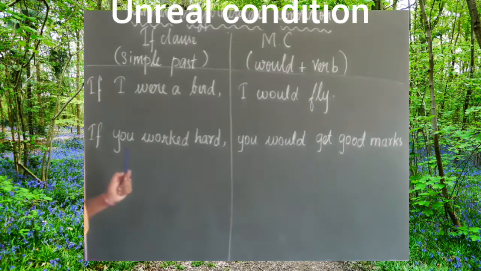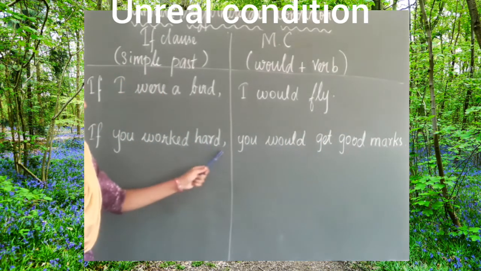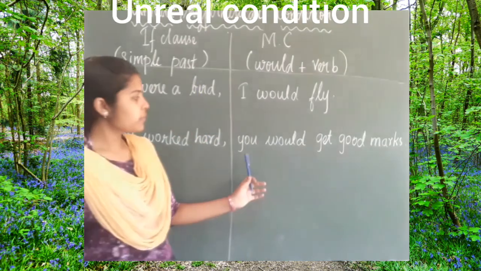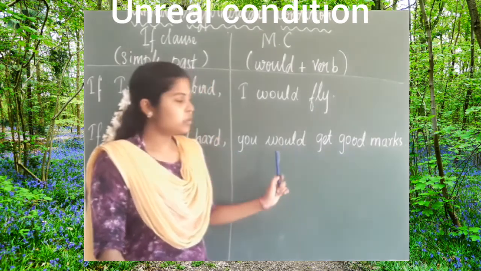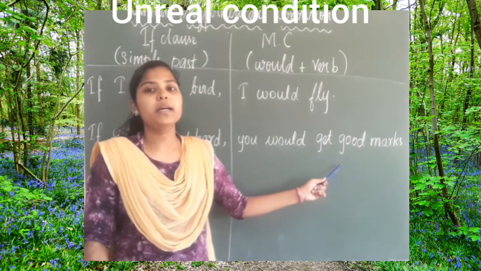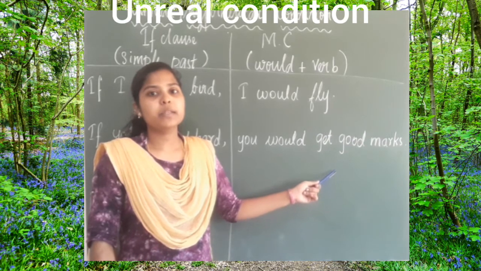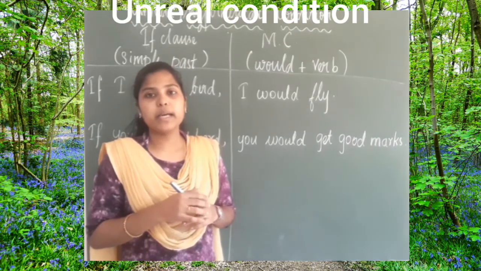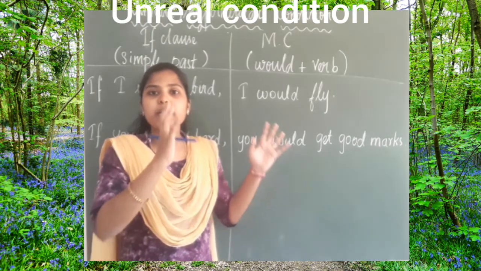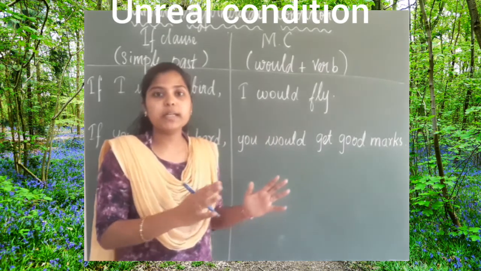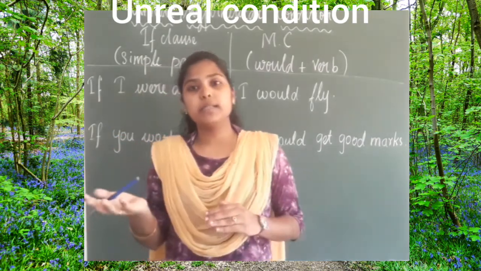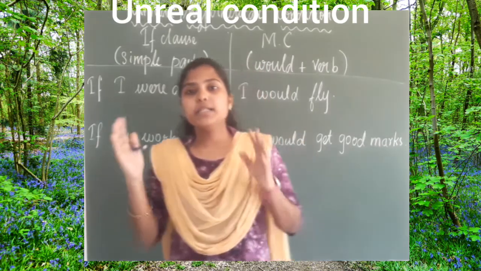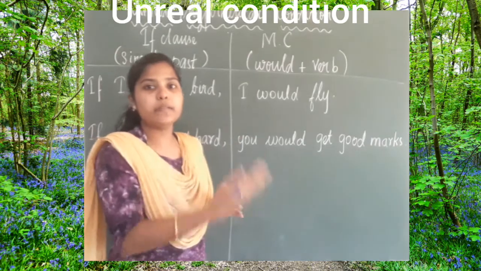Now, the second example. If you worked hard, simple past, then the main clause, you would get good marks. Would plus base form of the verb. Is that clear? And here we are talking about unreal condition. It refers only to the present and the future, and it never talks about the past. It talks about the present or the future.